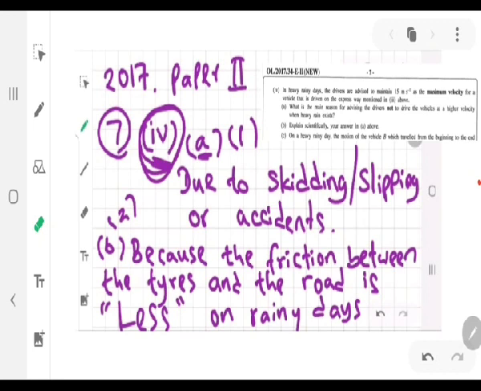What is the main reason for advising the drivers not to drive? Not is highlighted once again. It's helping you, right? To drive the vehicles at a higher velocity when heavy rain exists. So this is a general knowledge question. This says that why people are advised not to drive at higher speeds when there's heavy rain. That is in basic terms, if I put into basic words, right?